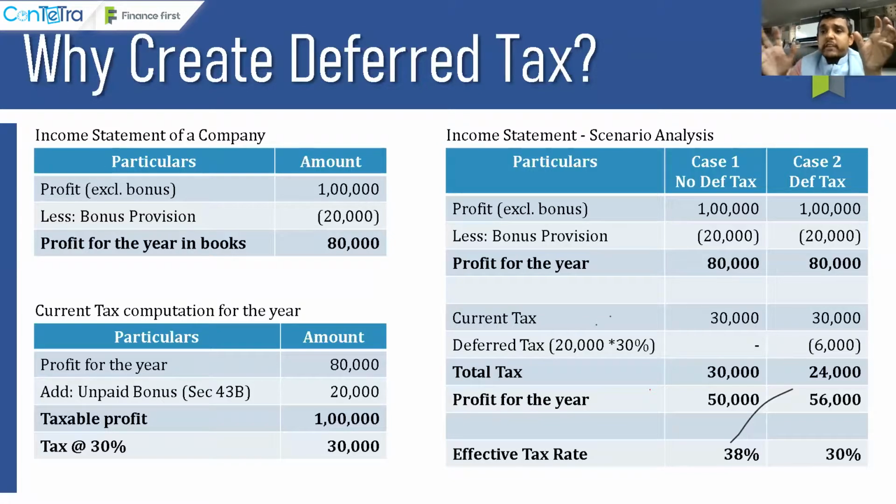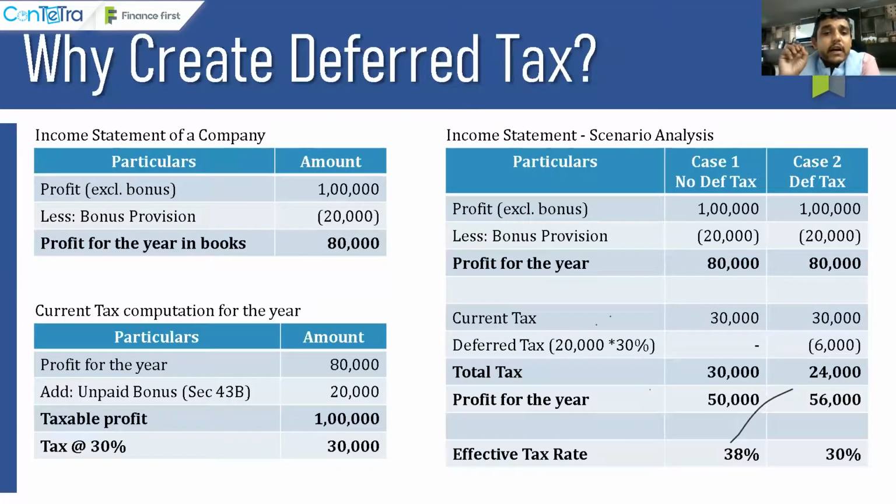Now, as far as current tax computation is concerned, all of us know that under 43B of the Income Tax Act, bonus provisions, certain statutory provisions, certain gratuities, or whatever disallowances are there, are not allowed unless you make the payments for those, right?